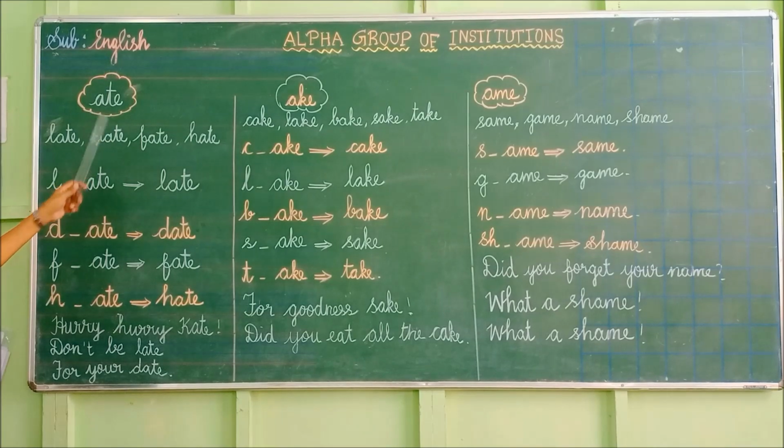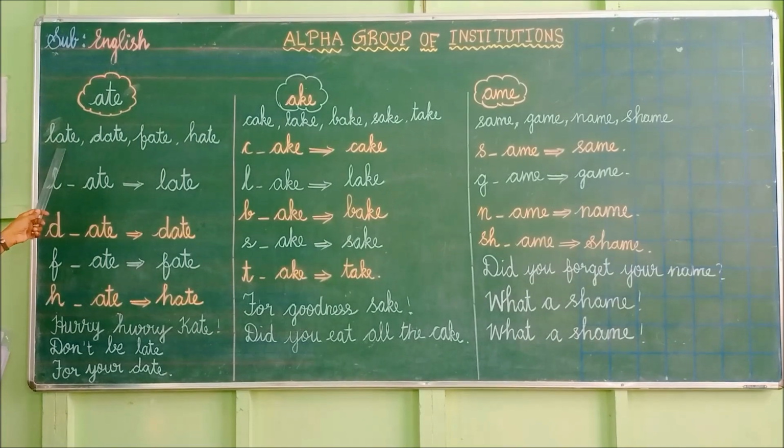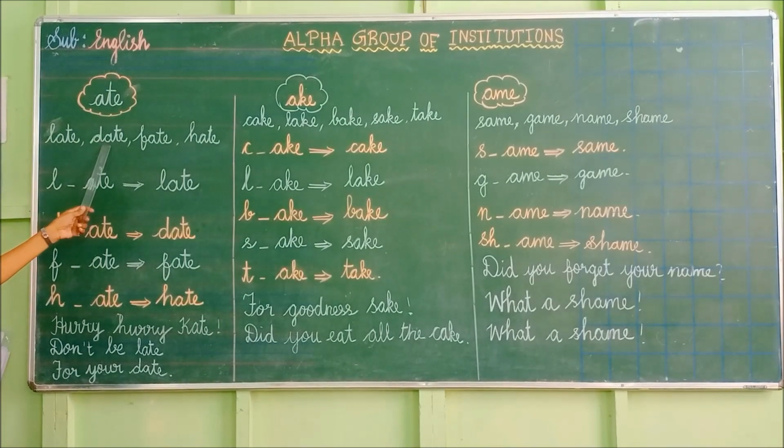Ate. Okay. Here we have the words. Late. What word is this? Late. Date. Fate. Hate. One more time. Late. Date. Fate. Hate.